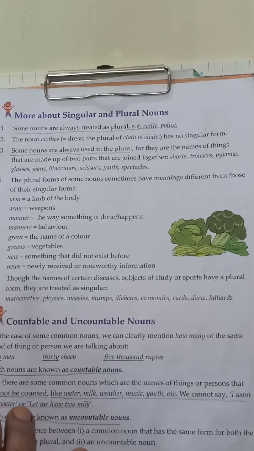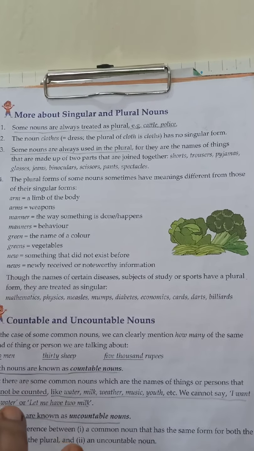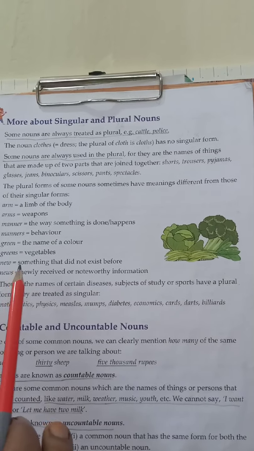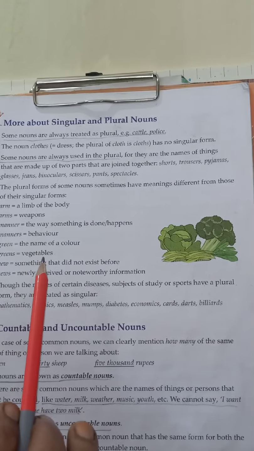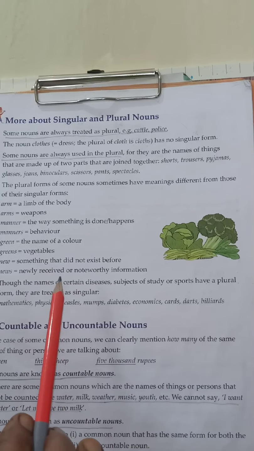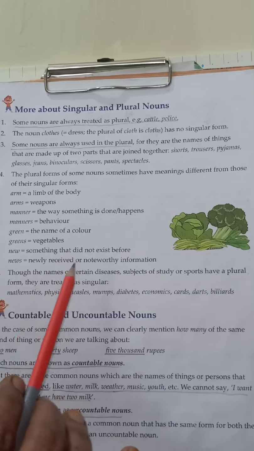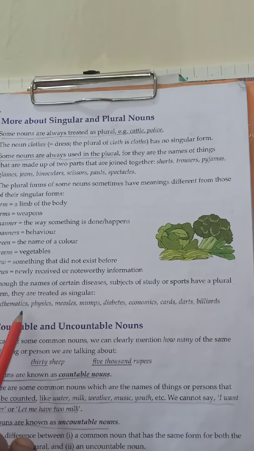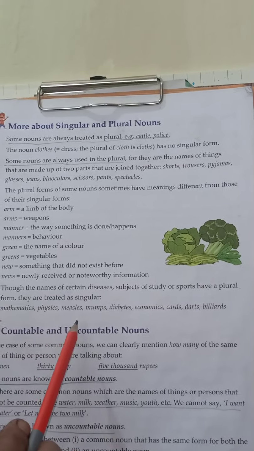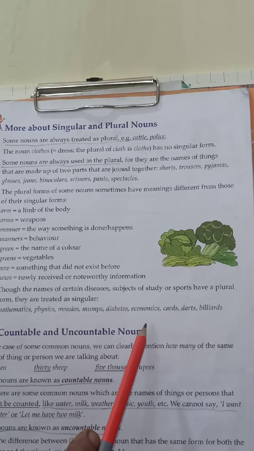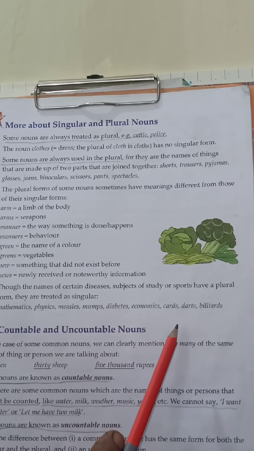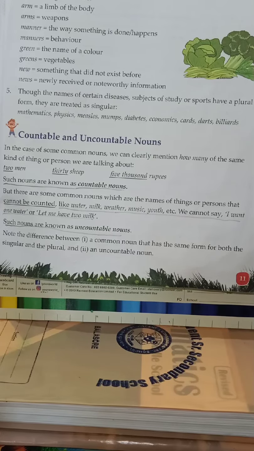So here, children, again, some diseases, subjects of study or sports exist in plural form, but they are treated as singular. See the examples: mathematics, physics, measles, mumps, diabetes, economics, cards, darts, billiards.